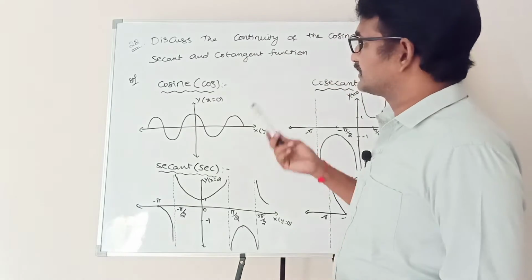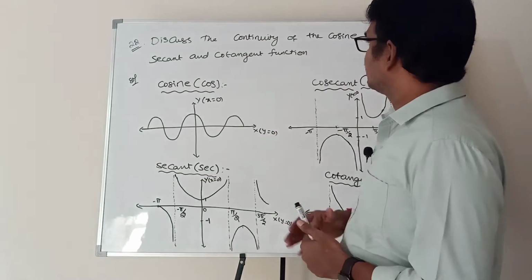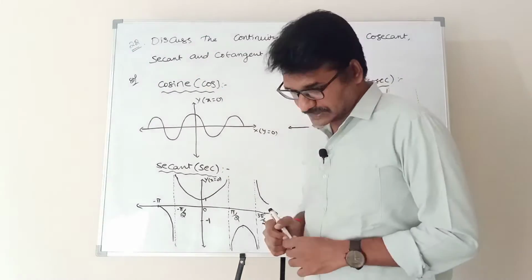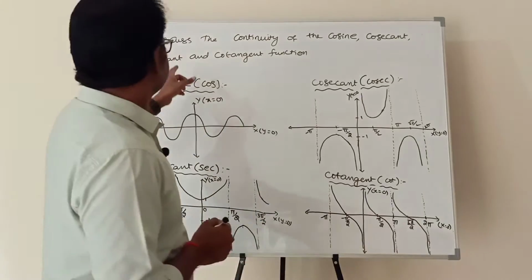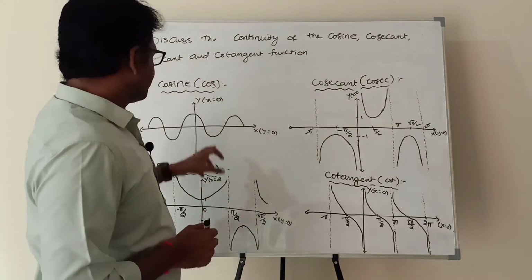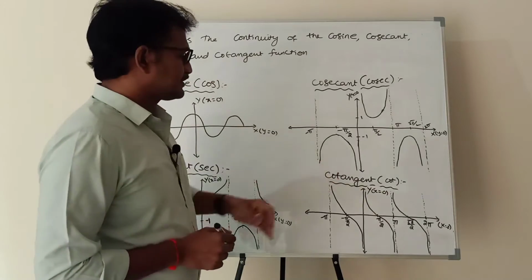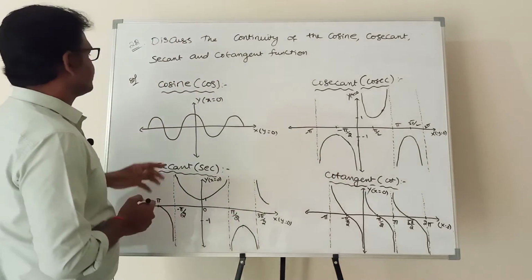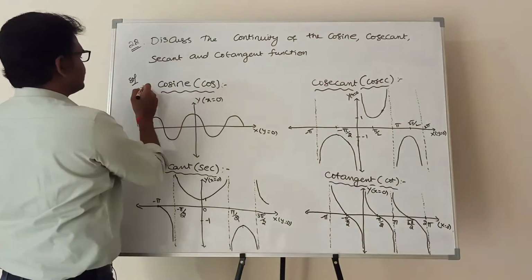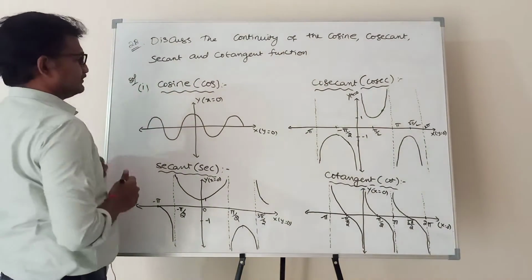5.1. Next, problem number 27. Discuss the continuity of the cosine, cosecant, secant and cotangent functions. Cosine means cos, cosecant means cosec, secant means sec, cotangent means cot. So now first we are going to discuss about cosine. Discuss the continuity of the cosine.